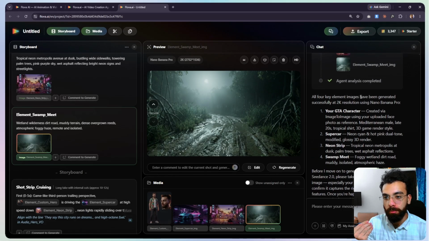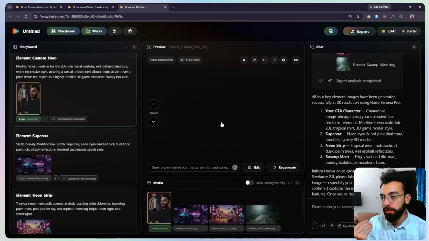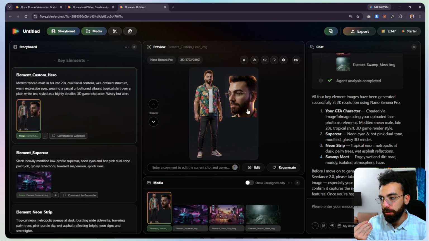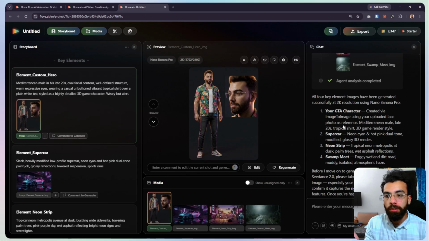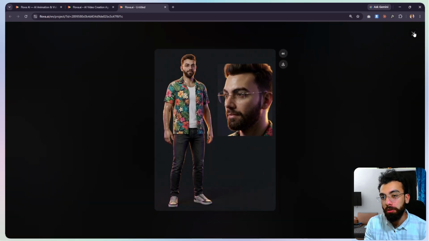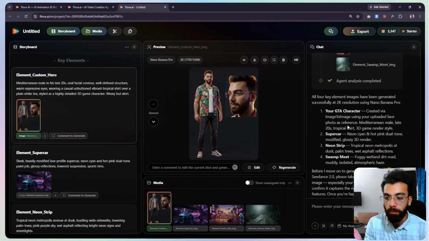All 4 element images have been generated at 2K resolution using Nano Banana Pro. Nano Banana has actually outperformed. I didn't know it could generate such clean images. So it has selected the model by itself. If I were doing it, I might have used ChatGPT's image generation 2 model, but it has given me a pretty good output. So I think I'll not be touching that part.